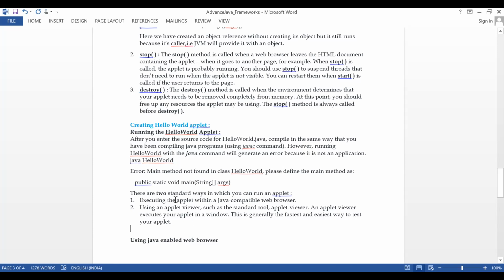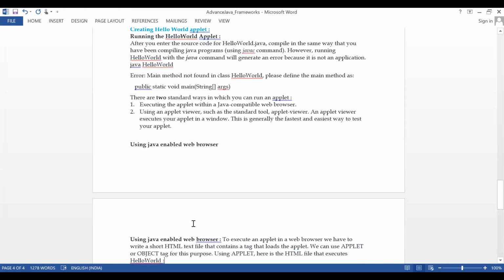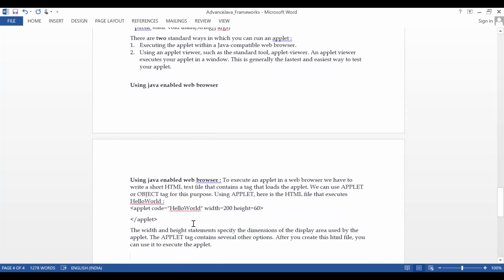You can run them using a browser. I remember we were using browsers in those days, but I tried to run it directly on the browser and it's not working at all because the feature was discontinued in the new browsers. You can run it through an applet viewer. Okay, so let's see a simple program so that you can get an idea.